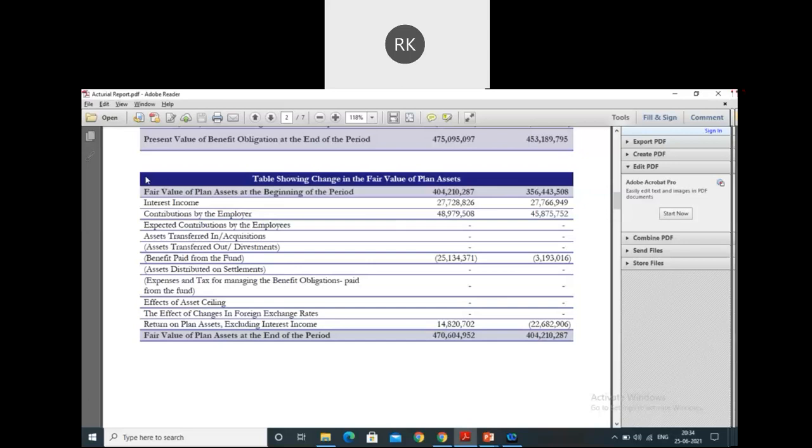It might happen that this company must have the flexibility to pull out the cash whenever they feel they have a huge amount of cash. But in this case, asset ceiling is not there because they have not drafted the scheme in that way. Okay, this amount is of the employer. They can show it in the balance sheet. Exactly, because there is no mention in the scheme that the surplus will relate to these particular employees only.